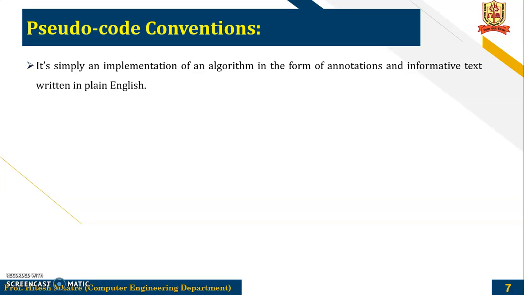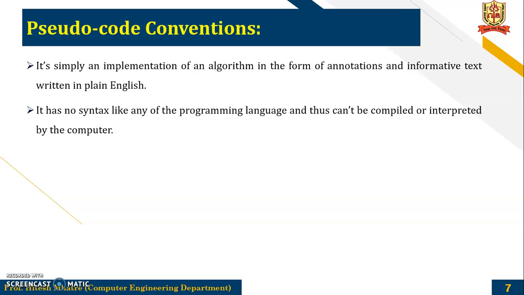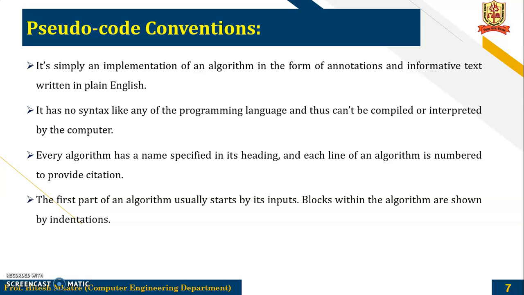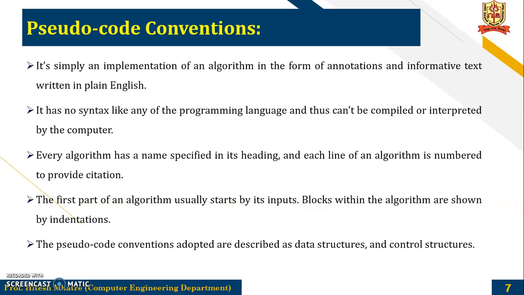It is simply an implementation of an algorithm in the form of annotations and informative text written in plain English. It has no syntax like any programming language and thus cannot be compiled or interpreted by a compiler. Every program has a name specified in its heading, and each line of the algorithm is numbered to provide citation. The first part of an algorithm usually starts with an input. Blocks within the algorithm are shown as indentations. The pseudocode conventions adopted are described as the data structures and control structures.